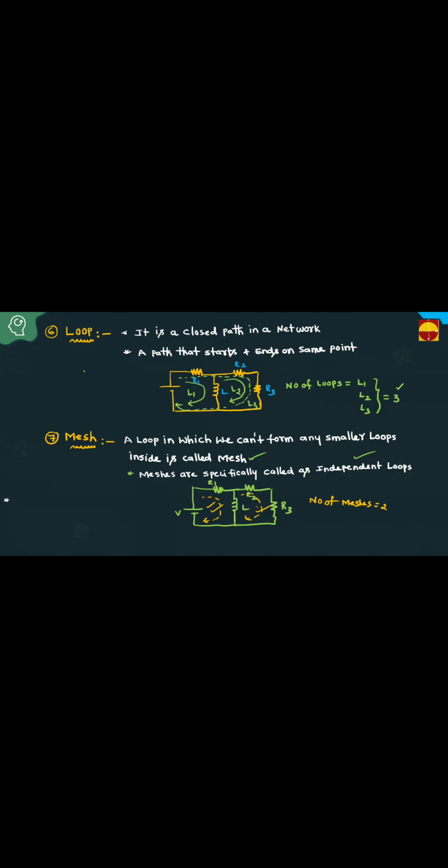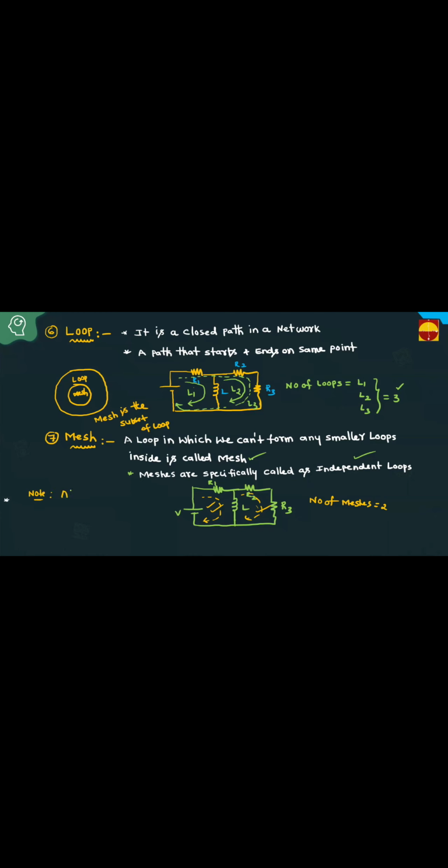That is, if you take this as the loop, and this is the mesh. What is the meaning of this? Mesh is the subset of loop. That is, mesh is a part of the loop. Mesh is the subset of loop. All meshes are loops, but all loops are not meshes.